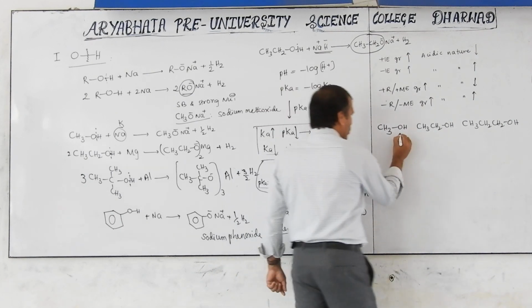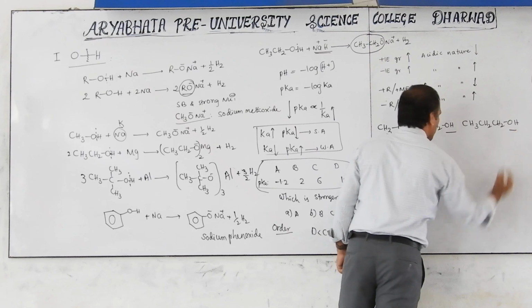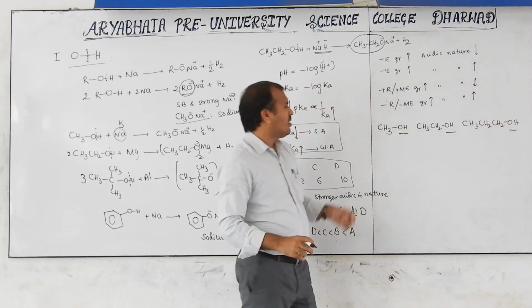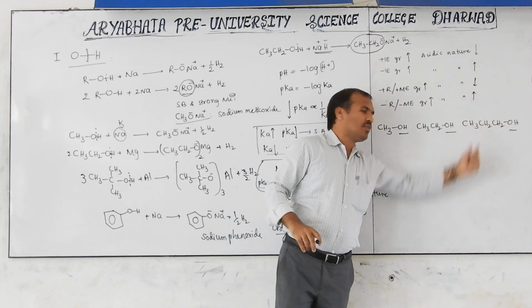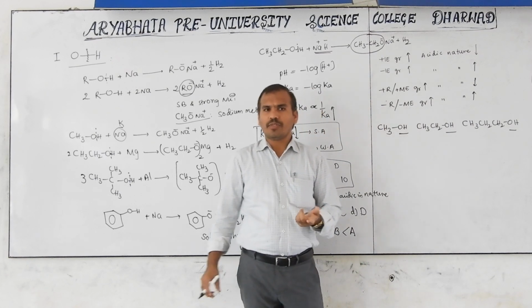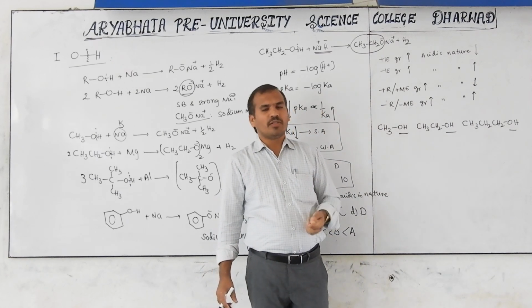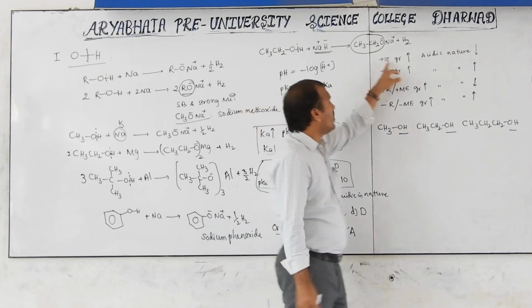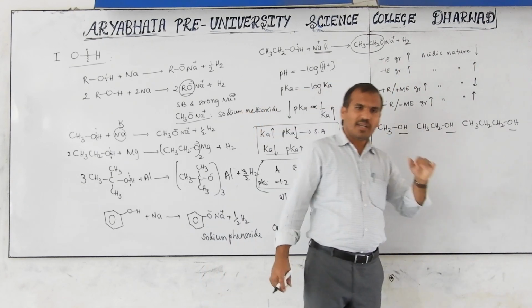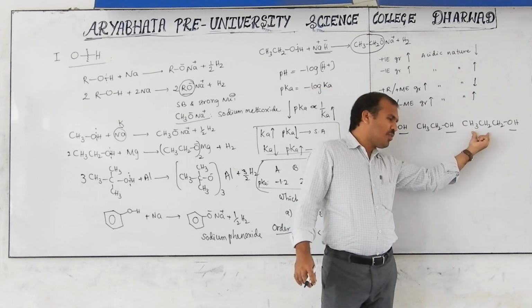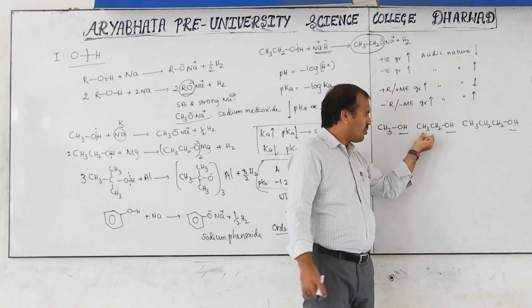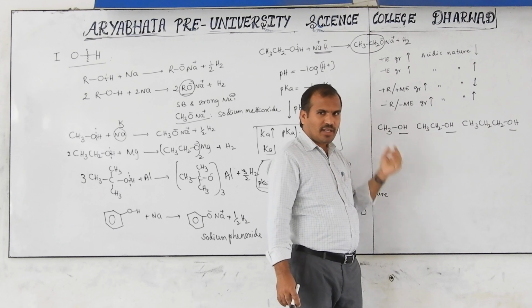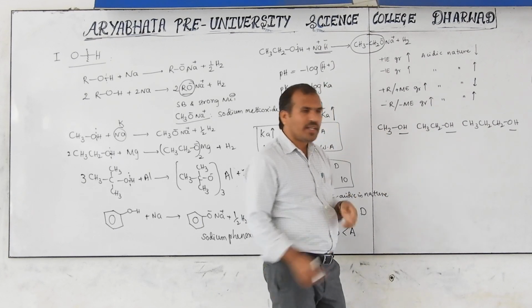All have this OH, but keep in mind, all are inductive effect groups. Which type of inductive group is an alkyl group? A positive inductive group. So positive inductive nature increases. Acidic nature, what happens? Decreases. So this has more positive inductive nature, this has less positive inductive nature, and less positive inductive nature means more acidic nature.